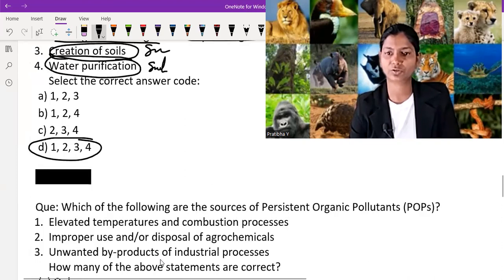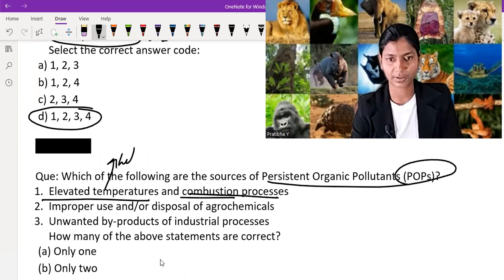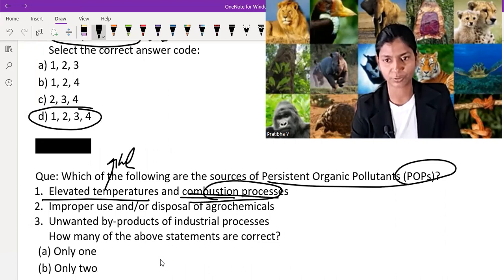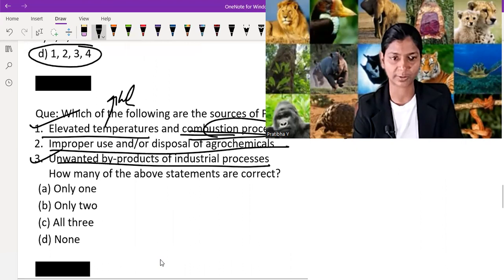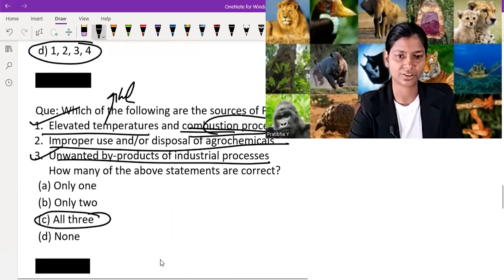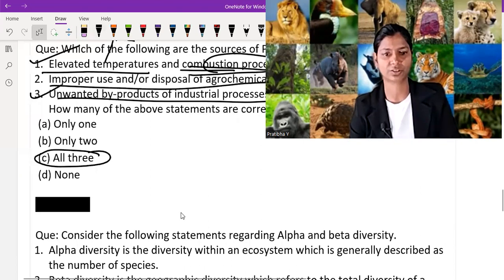Which of the following are the sources of persistent organic pollutants or POPs? Elevated temperature and combustion process. Yes, elevated temperature harms the life forms. Combustion process also creates pollution and harms the life forms. This one is a part of it. Improper use and disposal of agrochemicals, yes. Unwanted byproducts of industrial processes, yes. All the 3 are the sources of POPs. So all 3, that means option C is correct. Just check we're on the right path or not. Option C is correct. Now let's move on to the next question.